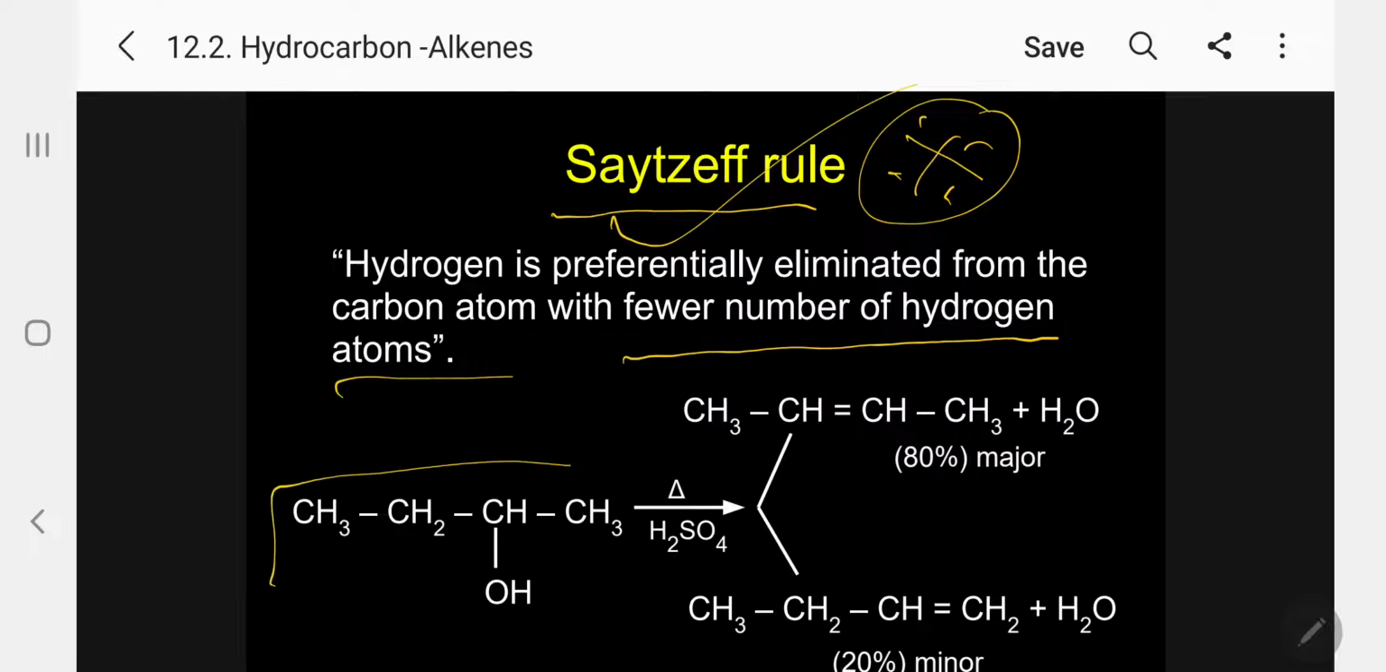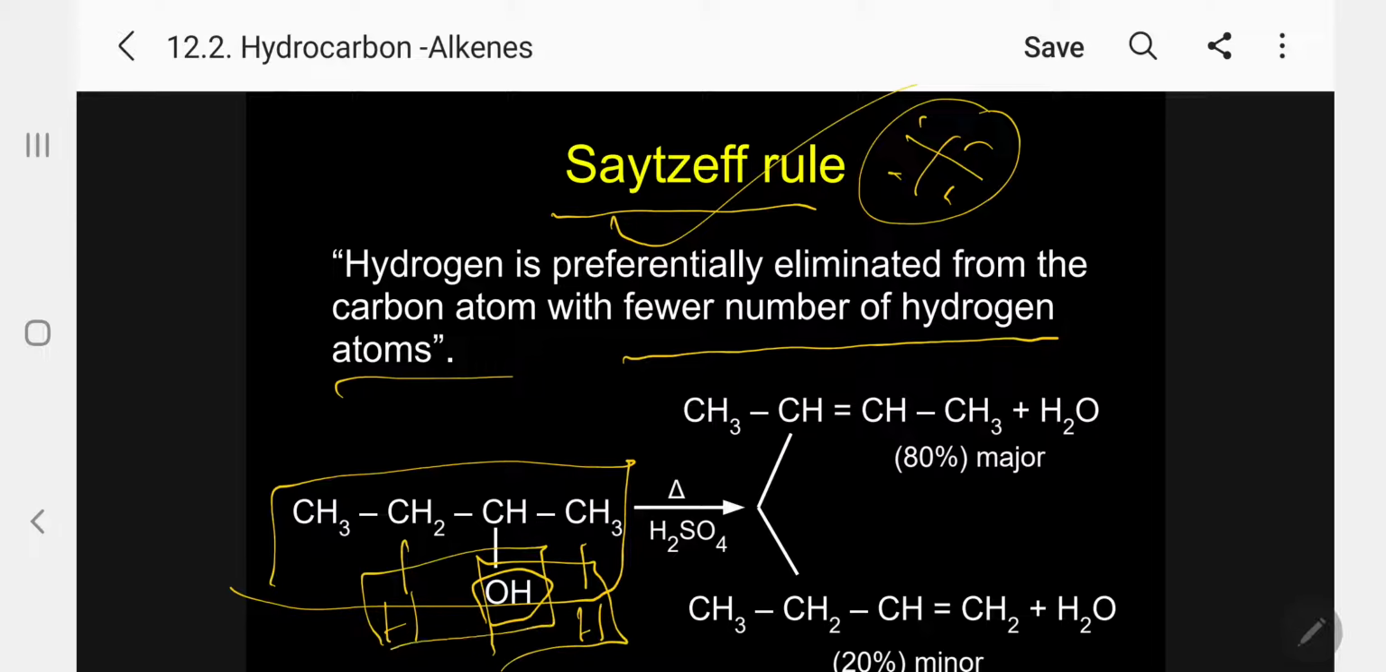So let me take this alcohol. The OH is going to be eliminated. There are two possibilities. Here there is hydrogen and here also there is hydrogen. If it removes this hydrogen, we get 1-butene. If it removes this hydrogen, 2-butene. Which is more stable? The Saytzeff rule says hydrogen is preferentially eliminated from the carbon atom with the fewer number of hydrogens. That means this is the carbon from which hydrogen should be eliminated according to the Saytzeff rule. So this is the major product, 80%, whereas this product is 20%.